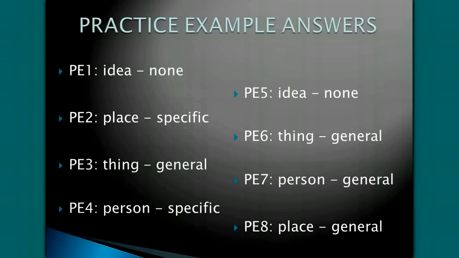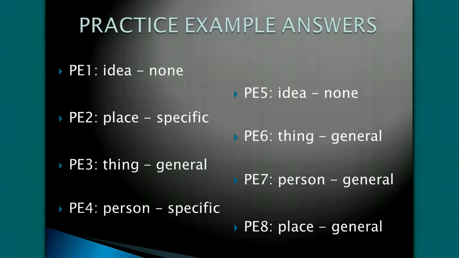Practice example number 4. Flint Lockwood is a person. Flint is the main character in the movie Cloudy with a Chance of Meatballs. Therefore, he is a specific person. Practice example number 5. Communism is an idea. Practice example number 6. Cheese is a thing. Cheese is a general thing.